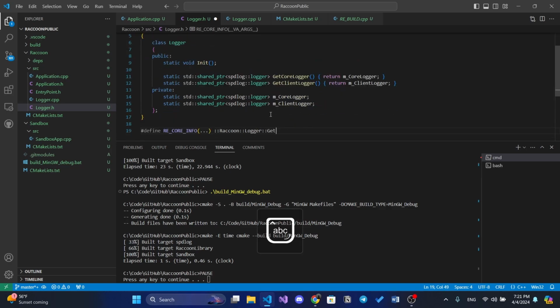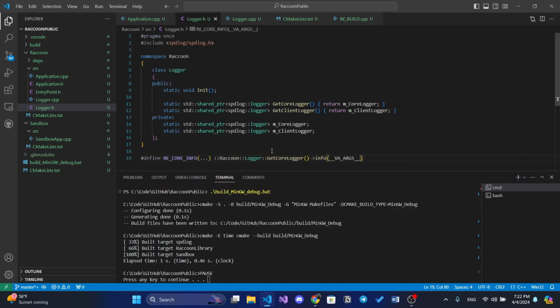Then we want to get call log, and after we get call log, we want to type, where is my IntelliSense? Oh, that's good. But there is like method call info, I know this. And here we need to type our arguments. So for those who don't know, this is actually what you paste here. Everything that you paste in this macro will be pasted here. So that's it. And yeah, we don't need the semicolon here.